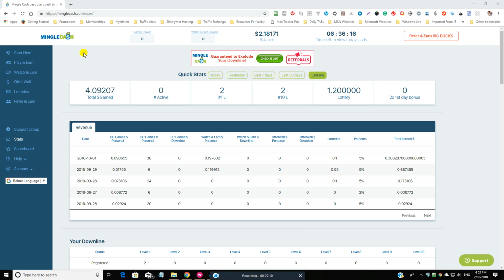Let's go through your menu so you understand what different sections are. Start here. That explains to you about some of the sections where you can earn money and some other parts of Mingle Cash. Good idea to first time, just have a look at that and see.